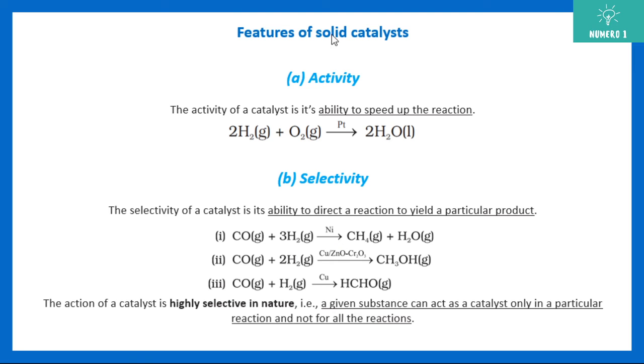Now, some features of solid catalyst. The first feature is activity. Remember the definition, very important. Activity of a catalyst is its ability to speed up the reaction. Basically, activity means how fast it can make the reaction happen. If the reaction was happening in 10 hours, now it is happening in 1 hour. That is activity.